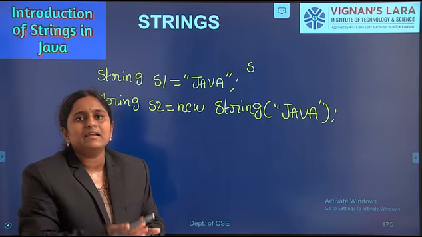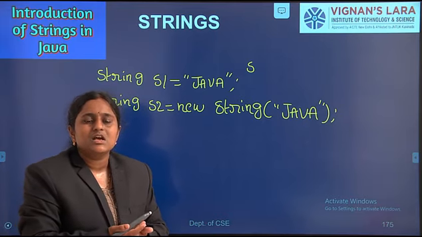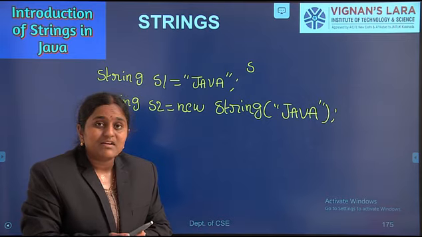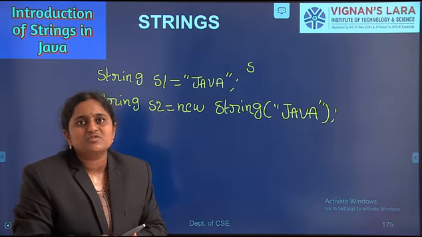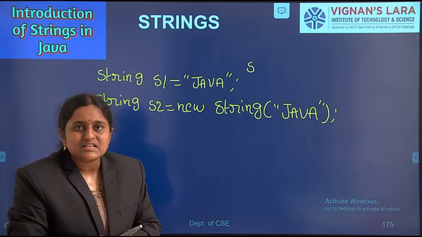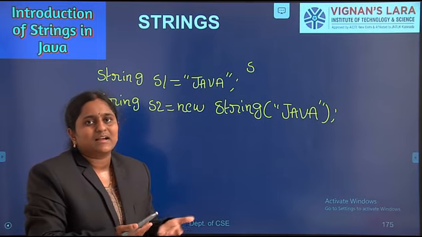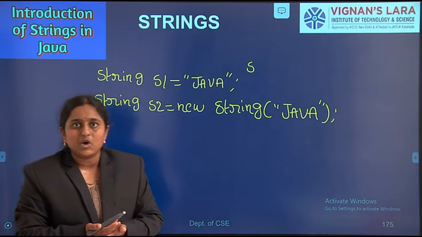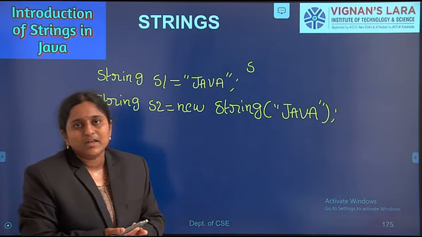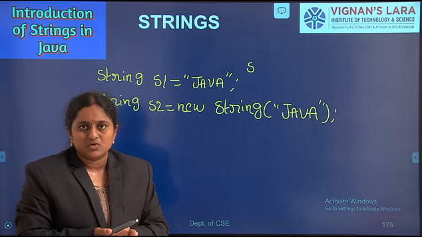Whenever we create a string class object using double quotes, whenever JVM finds the double quotes, JVM creates an object of string class representing a sequence of characters. All the characters present in the string object have a unique index starting from 0 onwards.